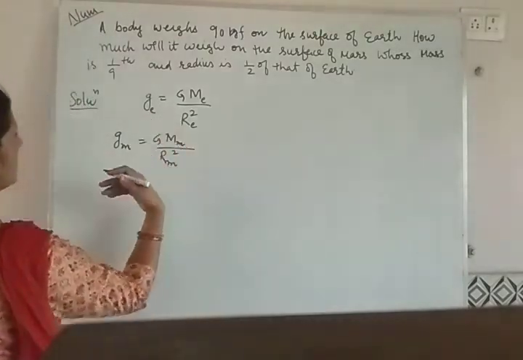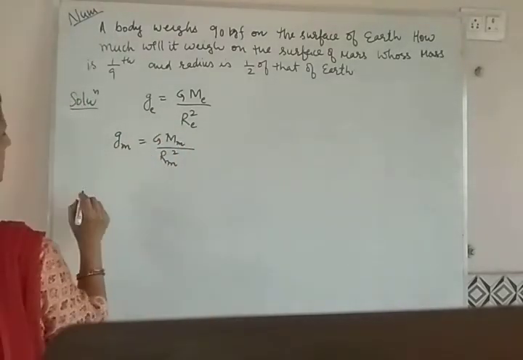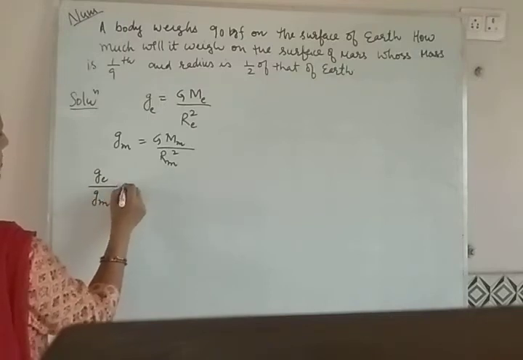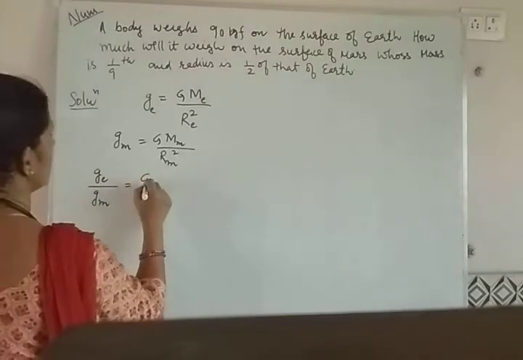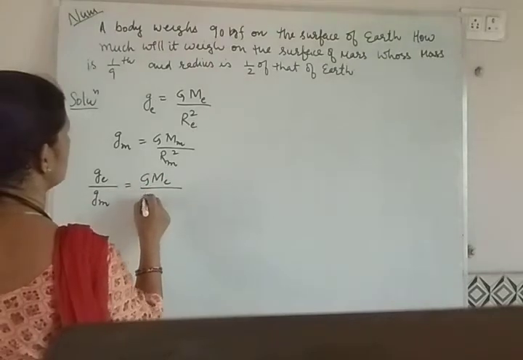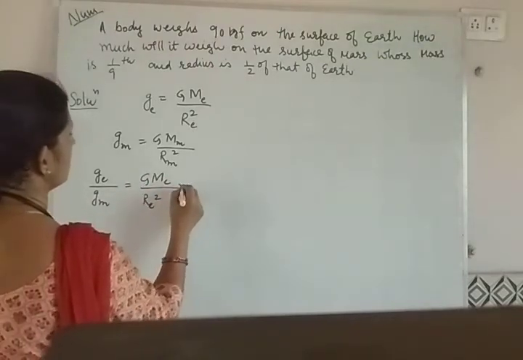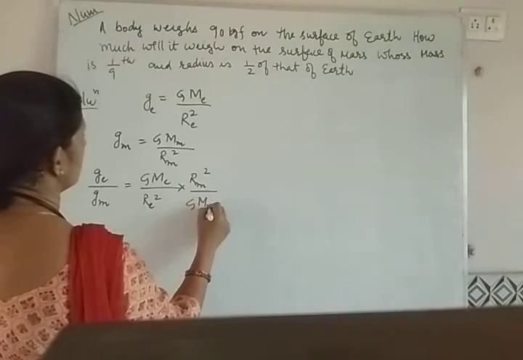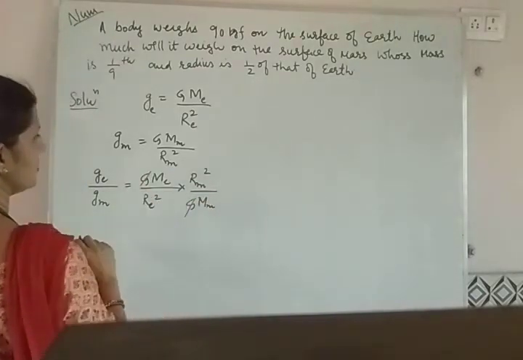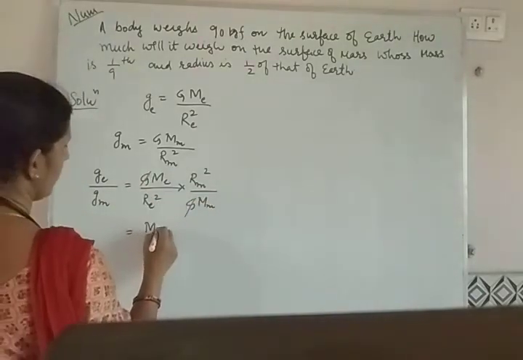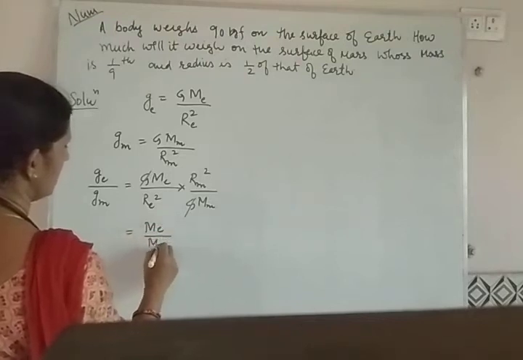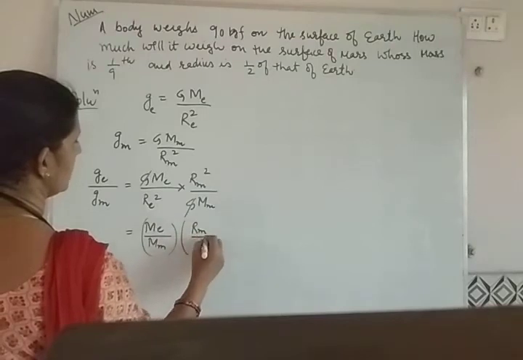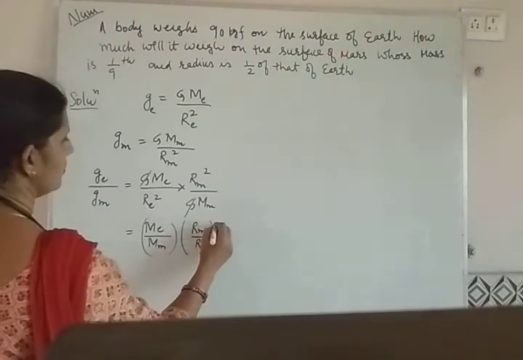We have to compare the earth and the Mars. So ge of earth divided by g of Mars, we can have GMe by re square into rm square by GMm. G will cancel out and we will have Me by Mm into rm by re whole square.